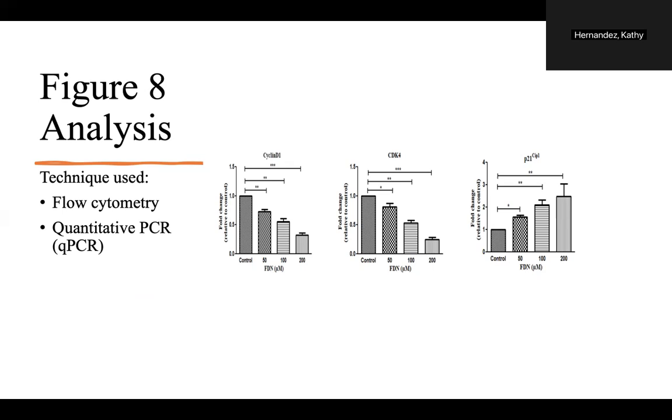In figure 8, we're looking at the gene expression analysis.